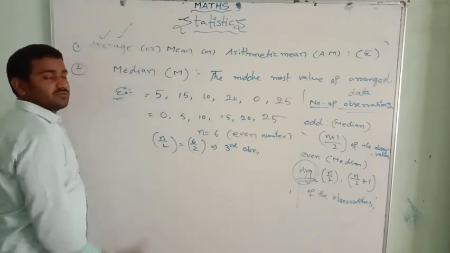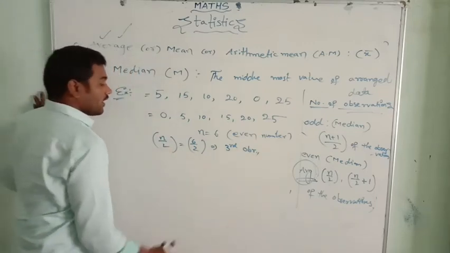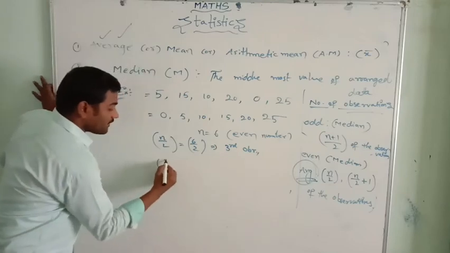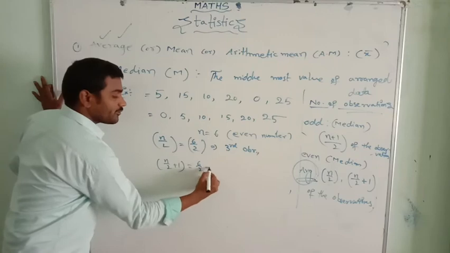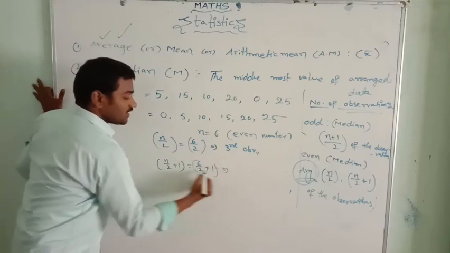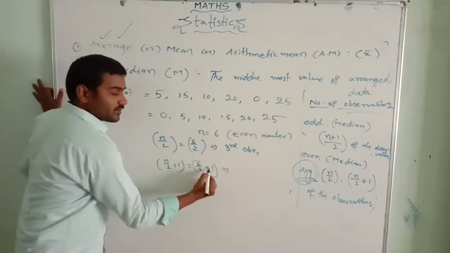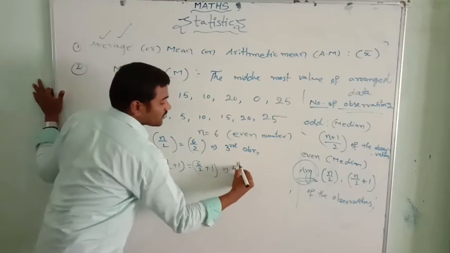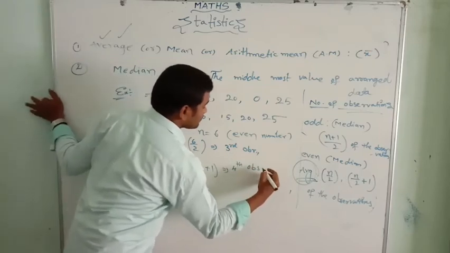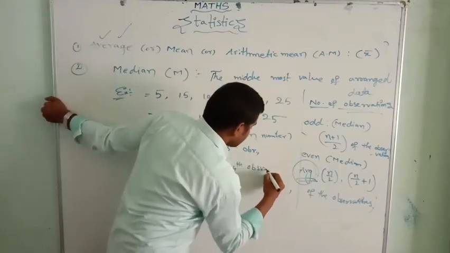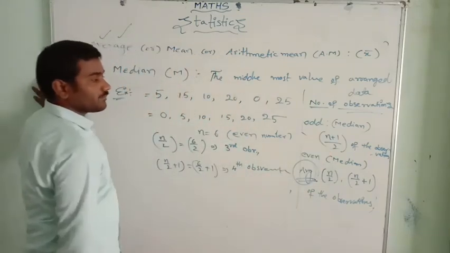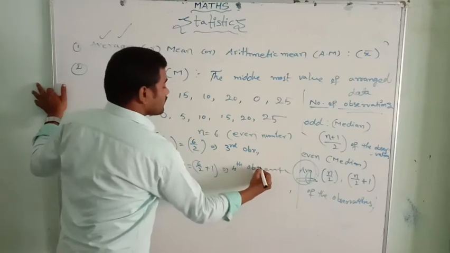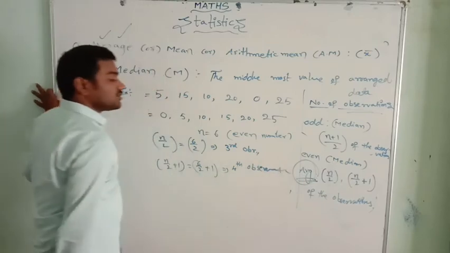Now n by 2 plus 1 of the observation: 6 by 2 is 3, plus 1, that is the fourth observation.